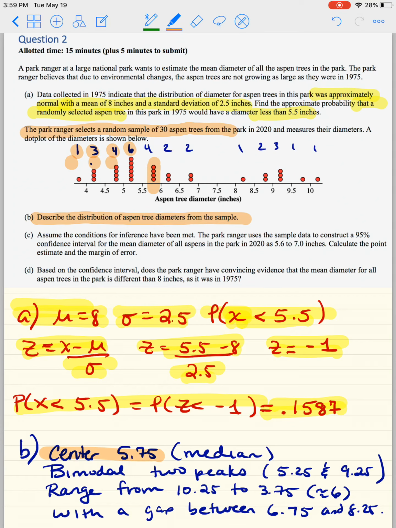You would never write it like this. You would write in a complete sentence in context. Okay. The median aspen tree diameter is 5.75 inches.